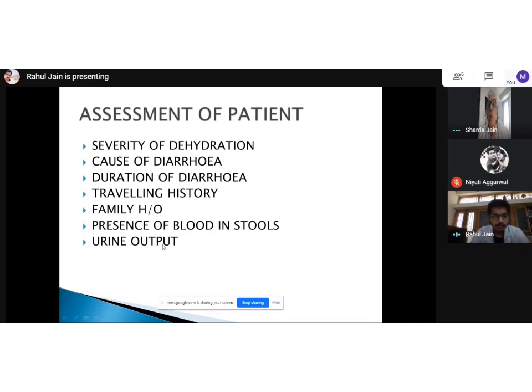And the last is urine output. So urine output will tell me since how long the patient is having this diarrhea. If the patient tells me that there is reduced urine output since 2-3 days, and he's telling, yeah, I had some diarrhea 2-3 days back, then I know that he's having the same diarrhea since 2-3 days and it is affecting his kidney and he is not in a good condition because already he is in hypovolemic shock. That is why the urinary output is less, the kidney is trying to compensate all the fluid.